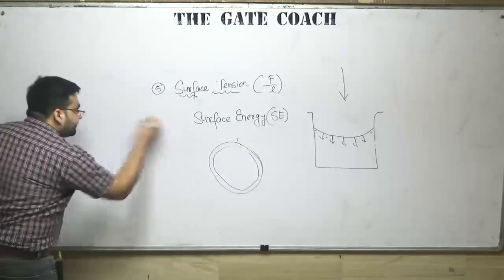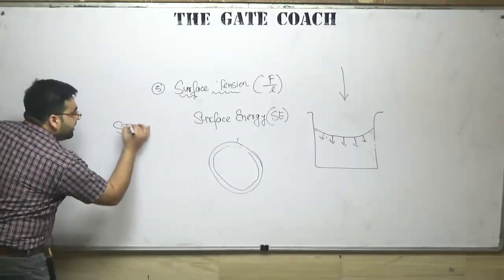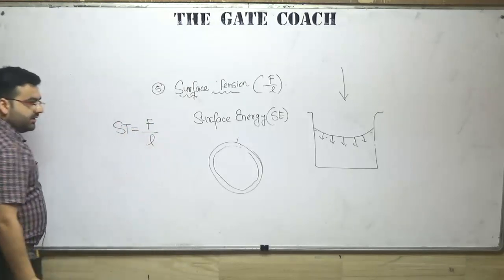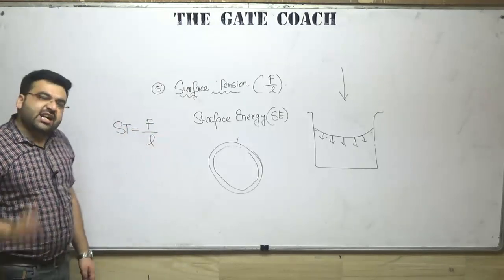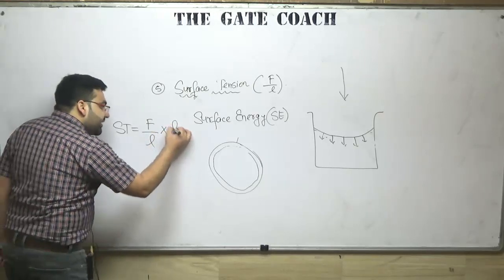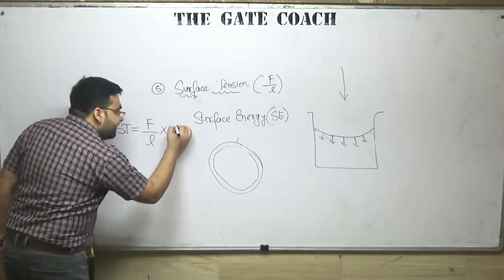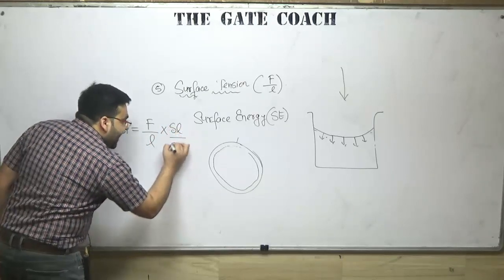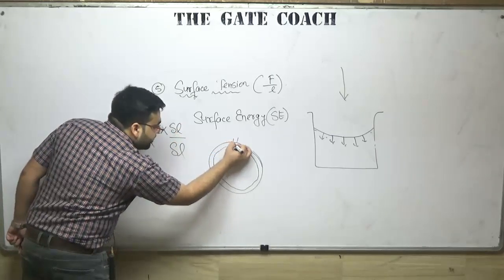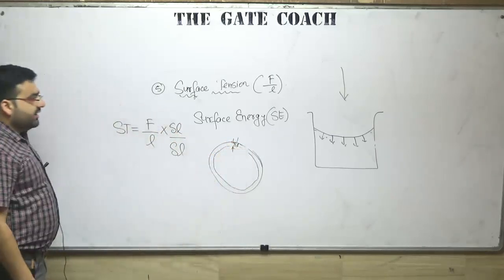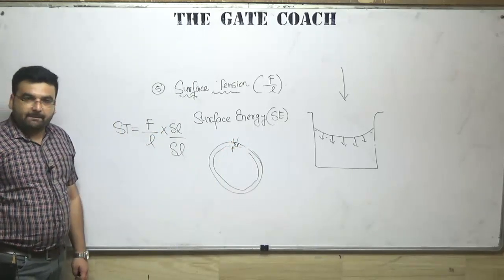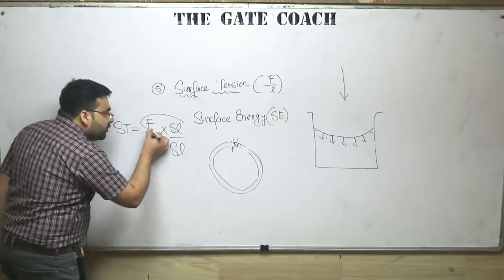For example, surface tension is given by force per unit length. Let me multiply it with delta L and divide it by delta L. Delta L is the change, this change. So what is force into distance?